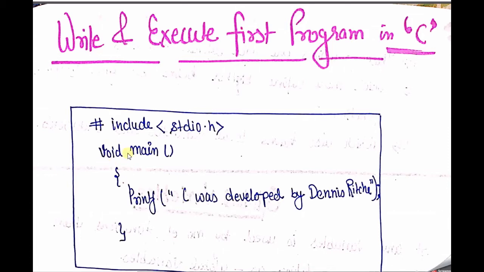each and every syntax, like why we use void, why stdio.h, what exactly the role of stdio.h is, the role of the void main function, the role of printf, how the semicolon is used, how the quotes are used, why only this is used, why they are not defined here, and so on. I will also discuss the exact reason behind writing this program.